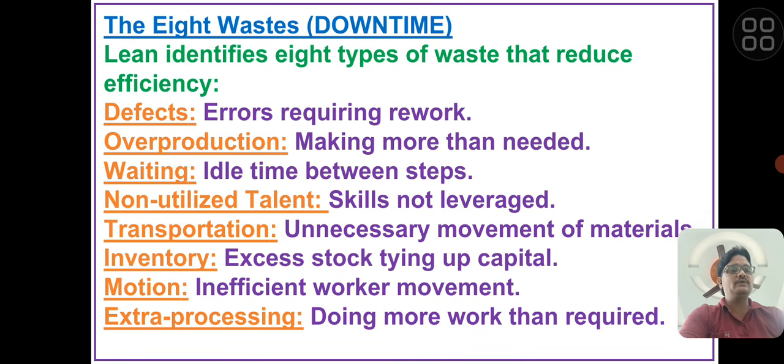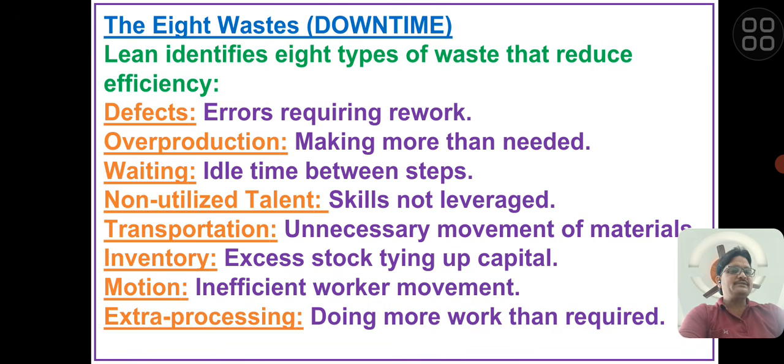Next is non-utilized talent. That is, we need to use a skilled, competent person for the required process. If a person is a Six Sigma black belt but we are using that person in the maintenance department, that is non-utilized talent, and that is also a waste.